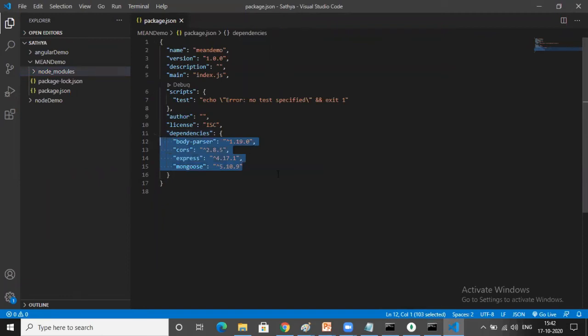Here it supports auto configuration. That is a concept available in the latest frameworks like Spring Boot or .NET Core. Auto configuration means you need not write any configuration code to register the dependencies. Just when you install the software, automatically the related configurations are available in this package.json file. See, I installed Mongoose, Express, cors, body parser. Once I installed, all these dependencies are registered in the package.json file.